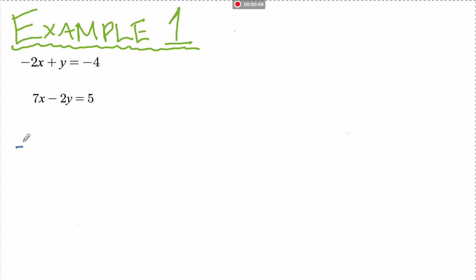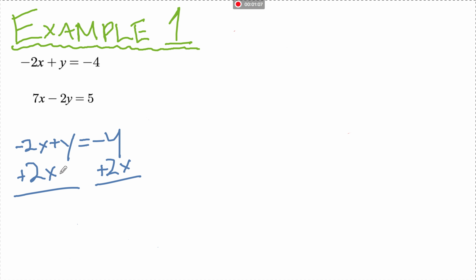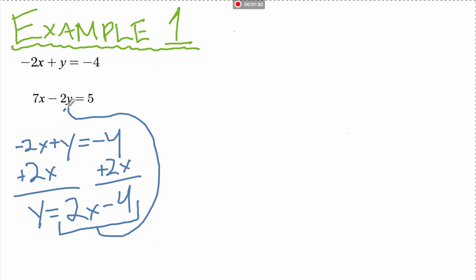So we'll start off negative 2x plus y is equal to negative 4. Then we'll add 2x to both sides. That's going to give us y equals 2x minus 4. So now we've isolated y. So we can substitute this 2x minus 4 in for y in our other equation.